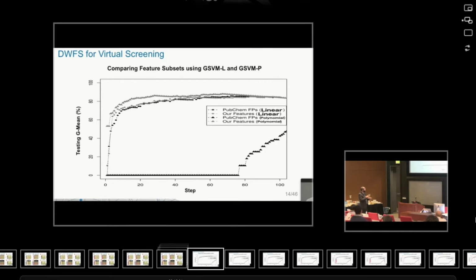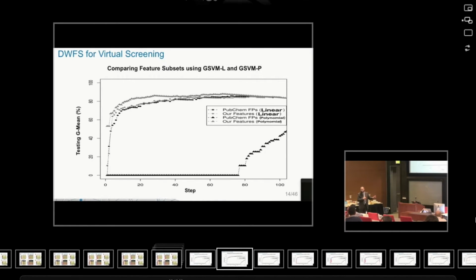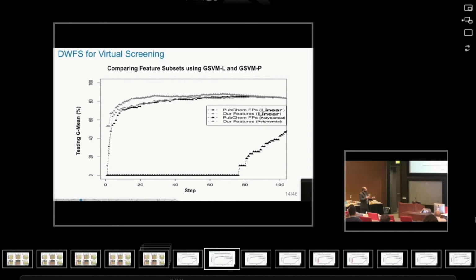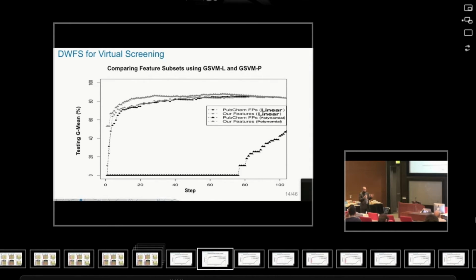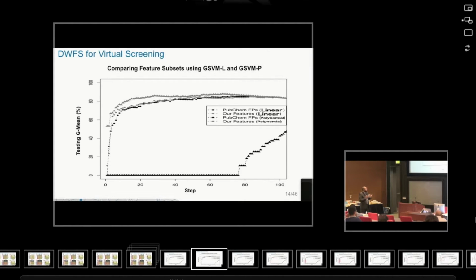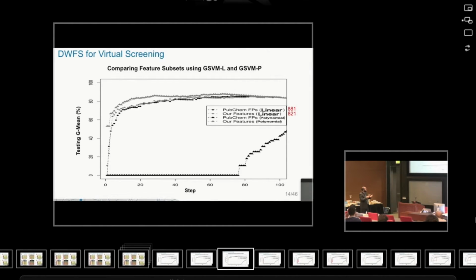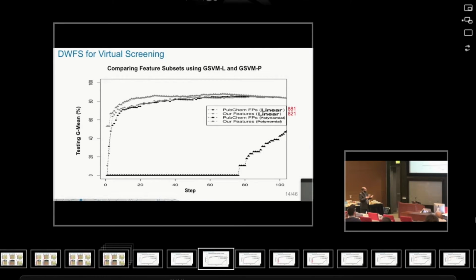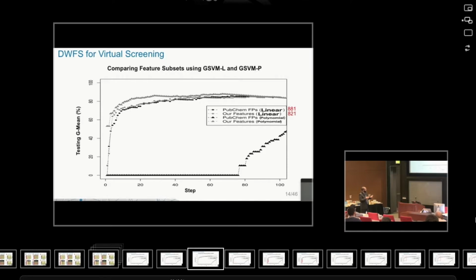The y-axis is the testing geometric mean on a 20% portion of the data. The different steps represent different training conditions for using an SVM. First of all, this is the size of our features in this experiment, and this is the size of PubChem fingerprints.